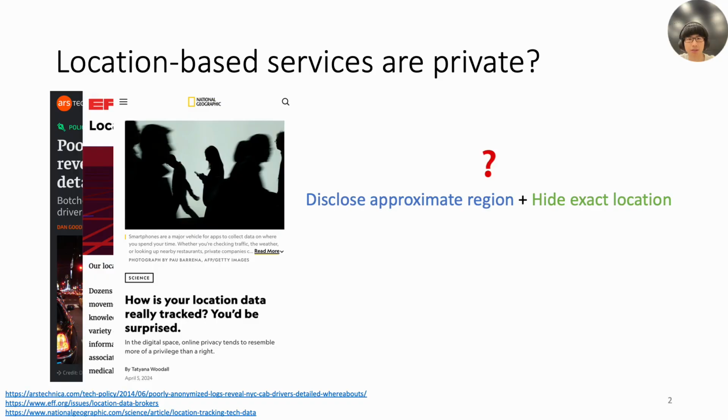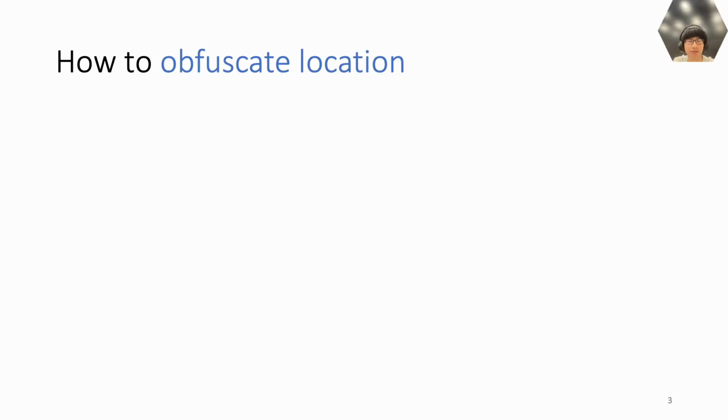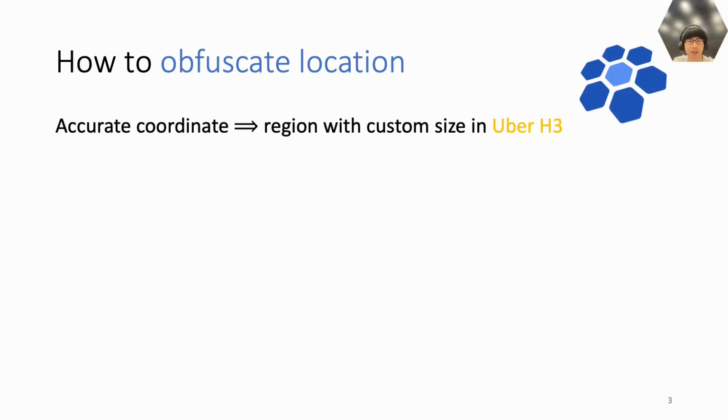Thus, a natural question is, can we only disclose approximate regions for utility while hiding the exact location for privacy? To address this, our solution is to obfuscate the location first and then prove the obfuscation in zero knowledge. So how to obfuscate location? Given the user's accurate coordinates, we adopt the H3 framework by Uber and convert them into a region with customizable size.